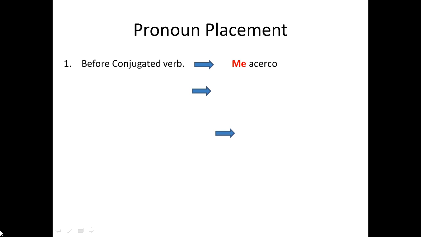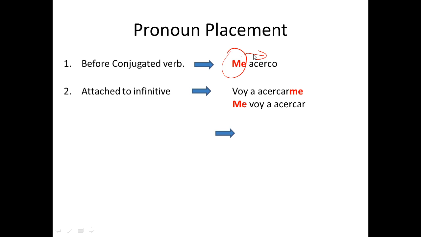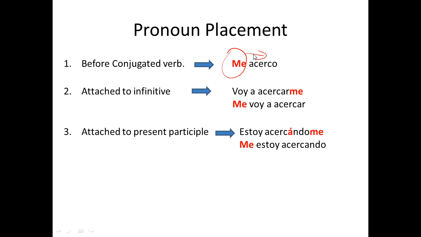Pronoun placement, los pronombres. Before the conjugated verb, antes del verbo conjugado. You can always do it right here, except for positive commands. Attached to the infinitive, voy a acercarme, me voy a acercar. Acercarse is to approach. Or you can attach it to the present participle, the ando or the yendo. If you attach it, make sure you put the accent mark over the a or the e. It can always go before the conjugated verb. The only time that it cannot go before a conjugated verb is when it's a positive command, which we will get to third quarter.